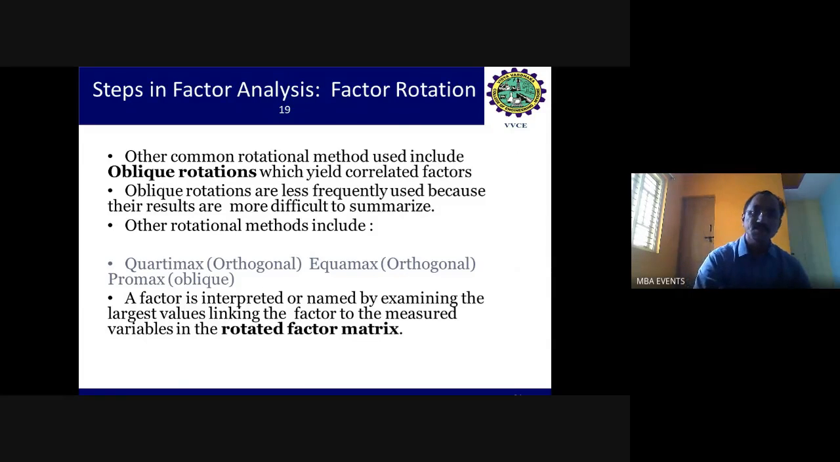Some other rotation methods we can see, which I will show while doing the analysis in SPSS, are Quartimax and Equamax, which are orthogonal, or Promax, which is oblique.